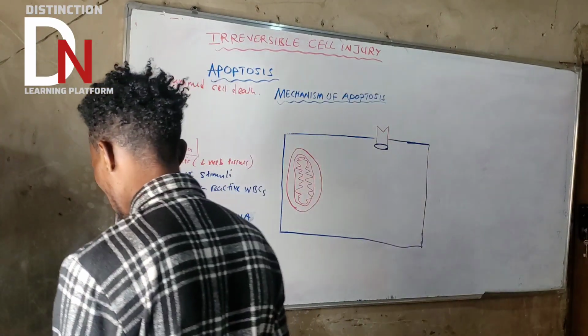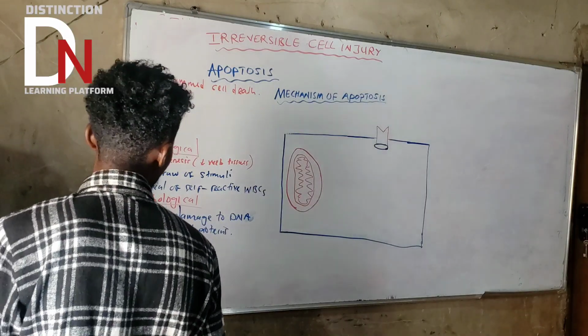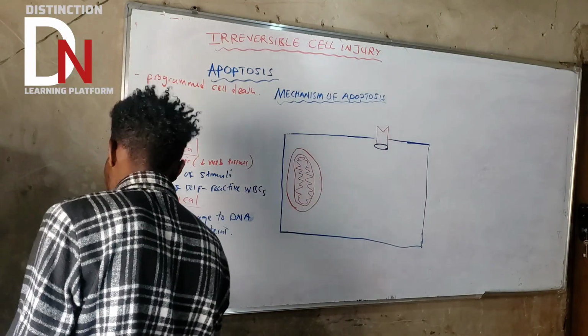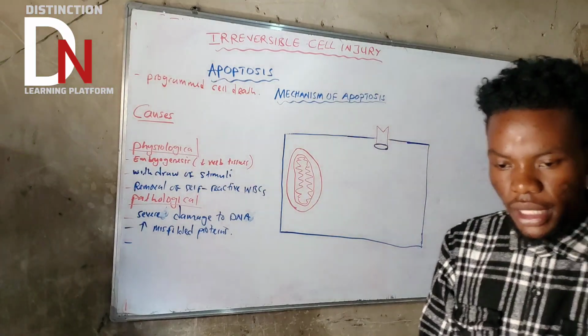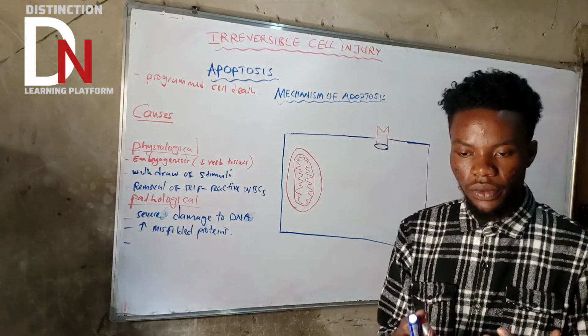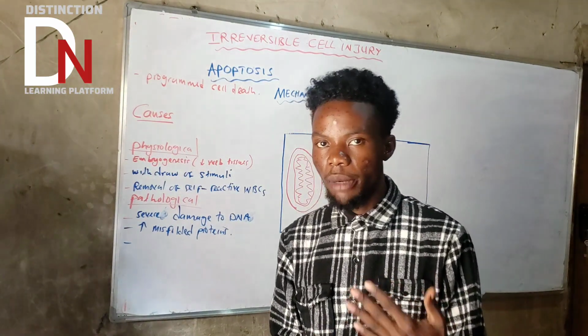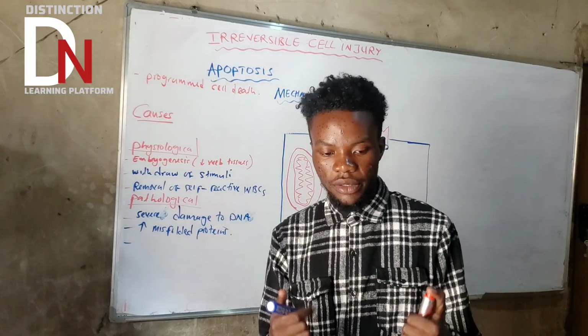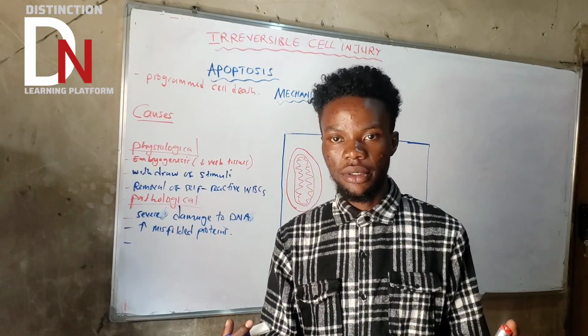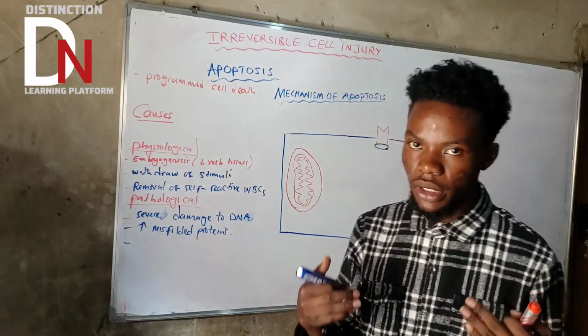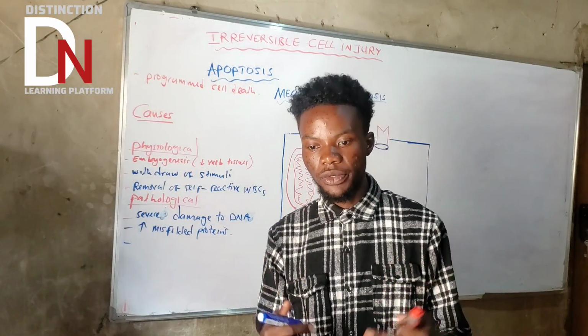What else? What is the other cause? The other cause is this one: what if a cell is viral infected? Infection can also cause apoptosis. If a cell is viral infected, it dies by itself intrinsically, inducing an intrinsic type of apoptosis.